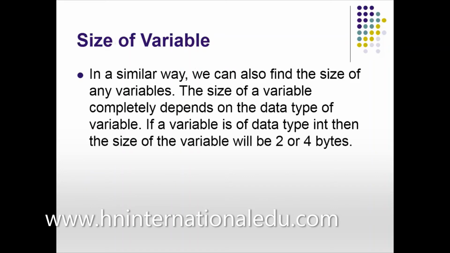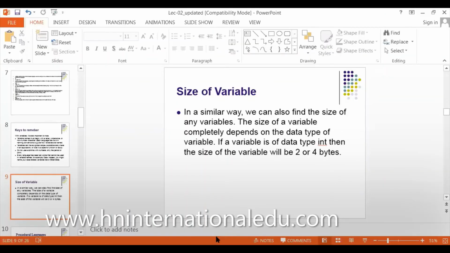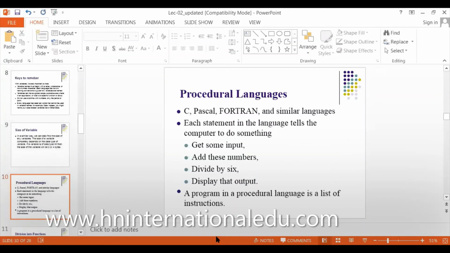As we talked about the size of data set, now we can talk about the size of a variable. The size of the variable will depend upon the data set. For example, if you have a variable x which is an integer, x will have the size of an integer. If x is a float, its size will be the size of a float. We will discuss it in detail in the next slide.